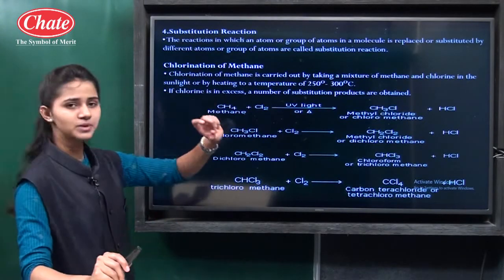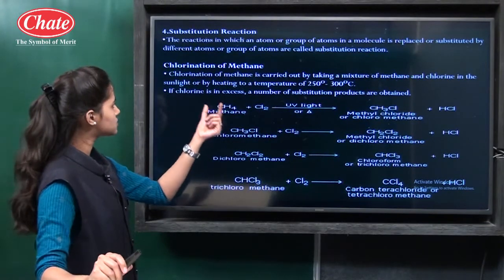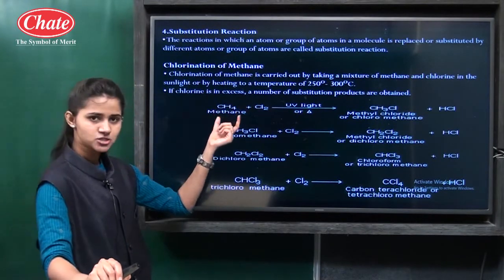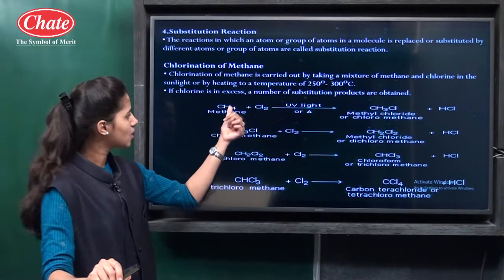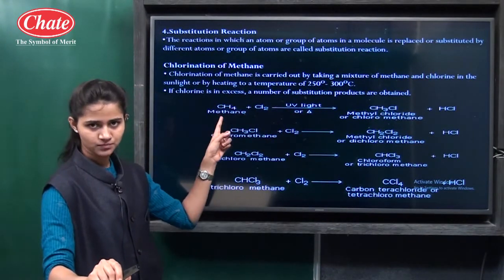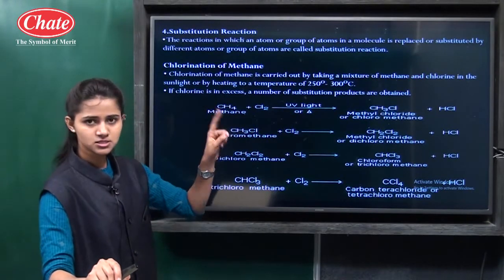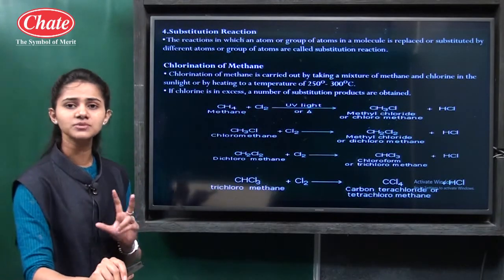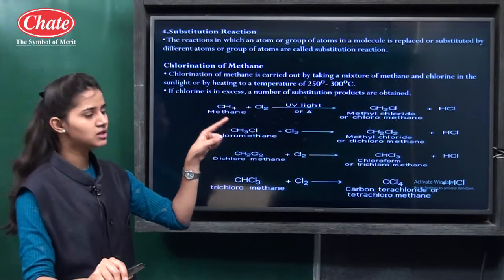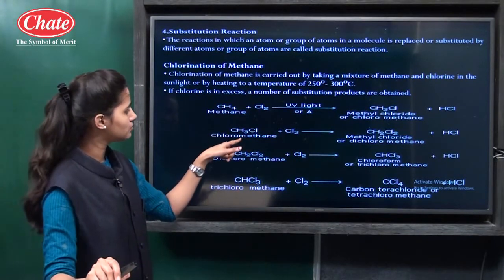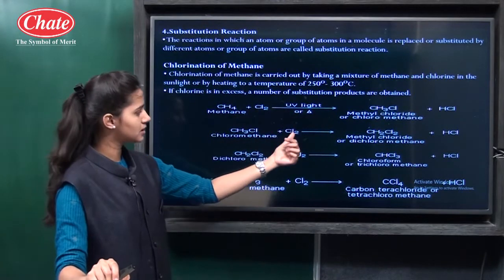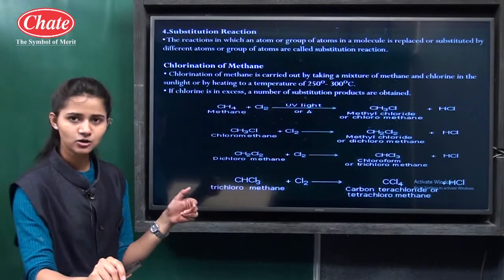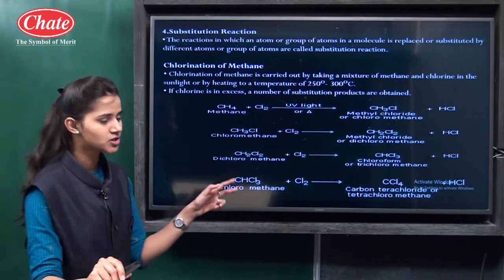Chlorination of methane is a type of substitution reaction. Here, methane, CH4. When we add chlorine to it in the presence of UV light or heat, what happens? One hydrogen atom is replaced by chlorine. So the product will be CH3Cl, and the hydrogen from methane and one atom from chlorine combine together to form HCl. So methane gives methyl chloride plus HCl. Further, when CH3Cl, chloromethane, again has one hydrogen atom displaced, it gives CH2Cl2, that is dichloromethane, then trichloromethane, then tetrachloromethane.